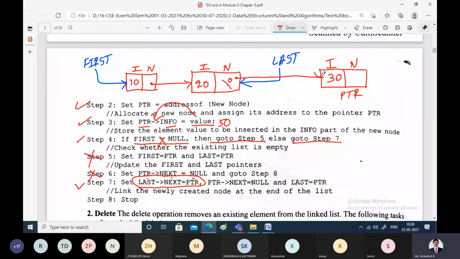This is the new node we are attaching. Make it null. Then take this last and make it point to this node, because once we insert this new node, this becomes the last node of the linked list.